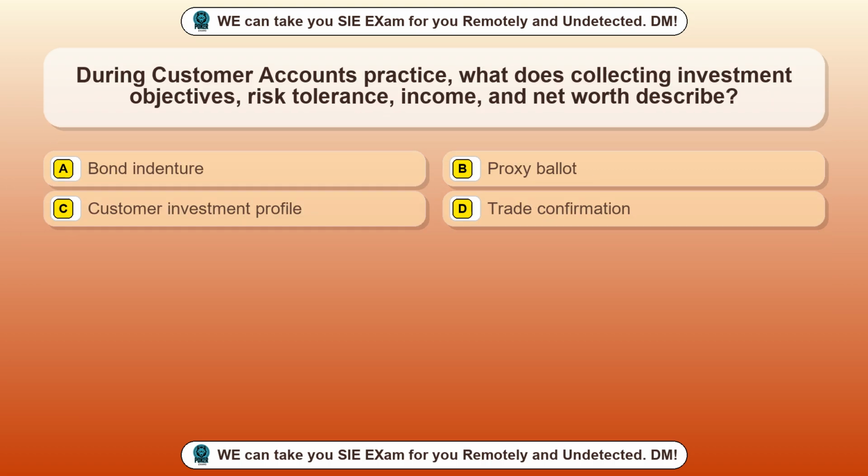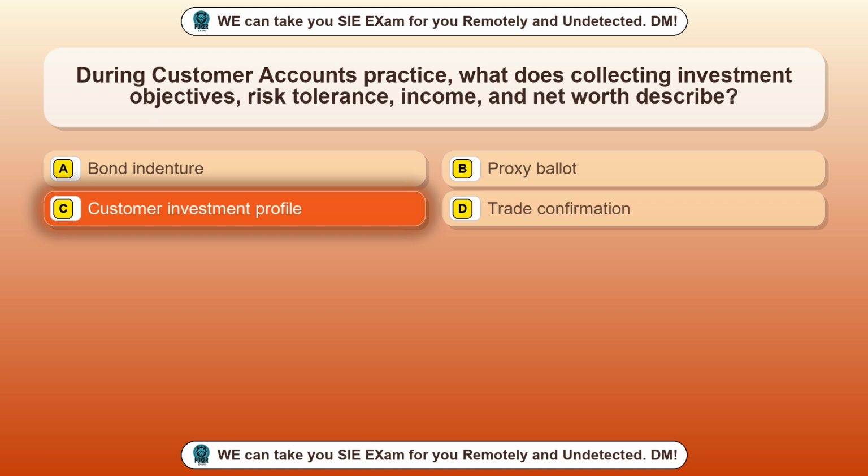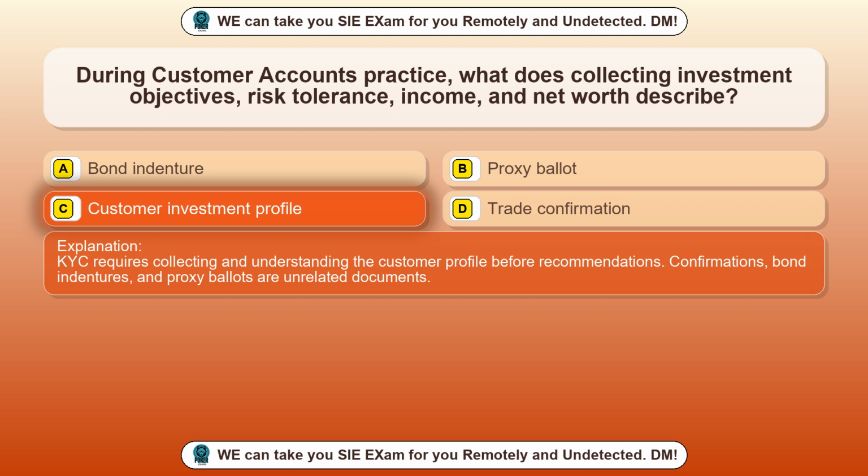Question 83. During customer accounts practice, what does collecting investment objectives, risk tolerance, income, and net worth describe? Option A, bond indenture. Option B, proxy ballot. Option C, customer investment profile. Option D, trade confirmation. The correct answer is option C, customer investment profile. KYC requires collecting and understanding the customer profile before recommendations. Confirmations, bond indentures, and proxy ballots are unrelated documents.